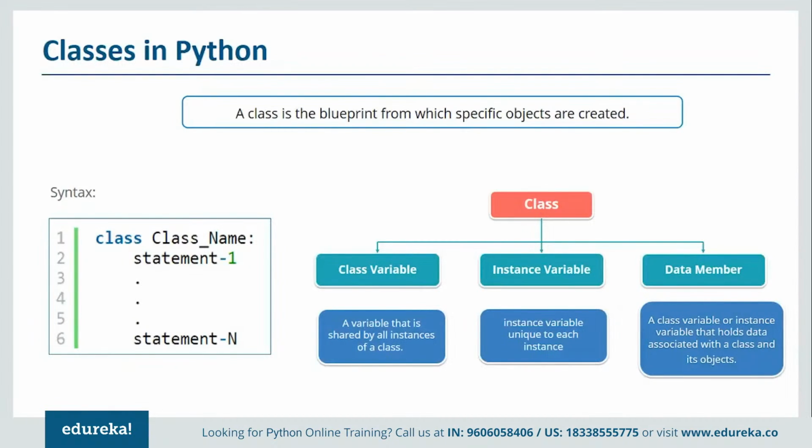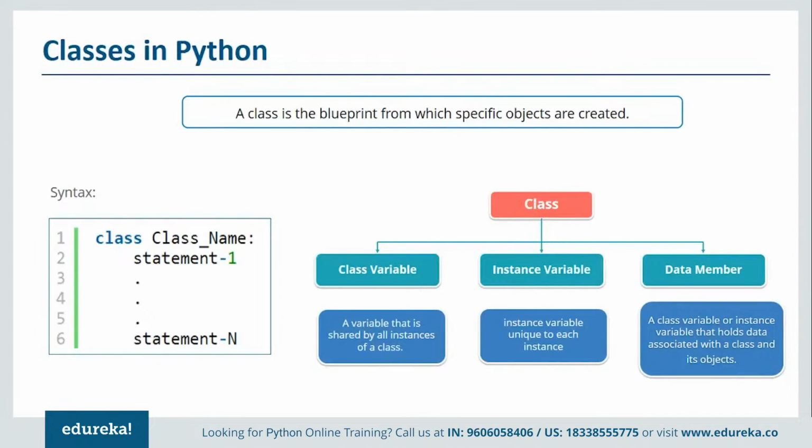Taking the previous example, the name of that class would be employees, and each of the objects would be created from that same class. Inside the class I would write three major aspects: class variables, instance variables, and data members. These are the three major aspects of any class.